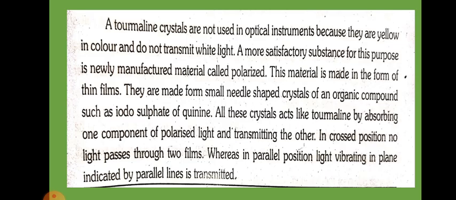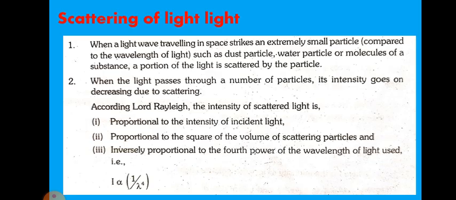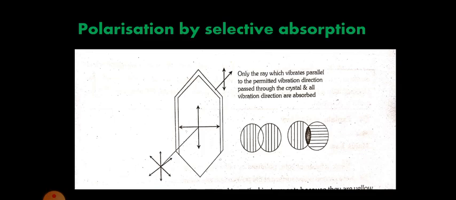the other. So in a crossed position, no light passes through the two films, whereas in parallel position, light vibrating in the plane indicated by the parallel lines is transmitted. So this is the concept of polarization by absorption.